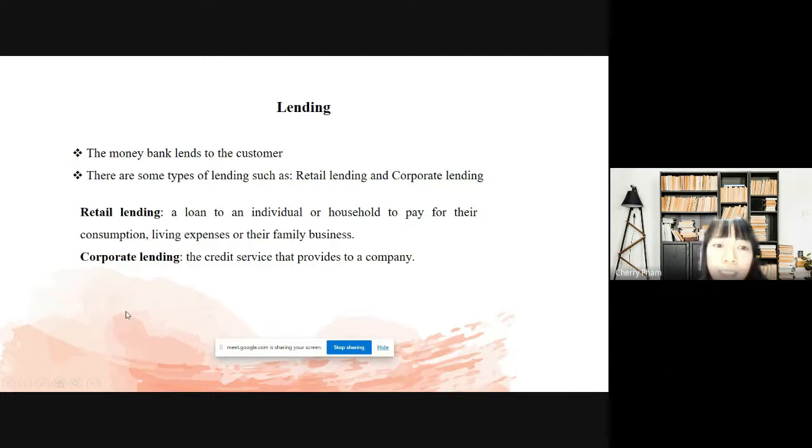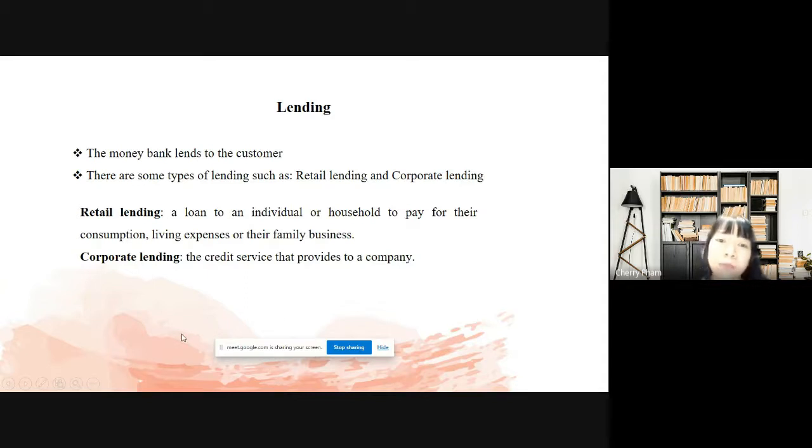And corporate lending is a loan the commercial bank provides to companies, to businesses, to SMEs, small and medium enterprises. So there is a real difference between the two kinds of lending. These are the main lending activities of a commercial bank.